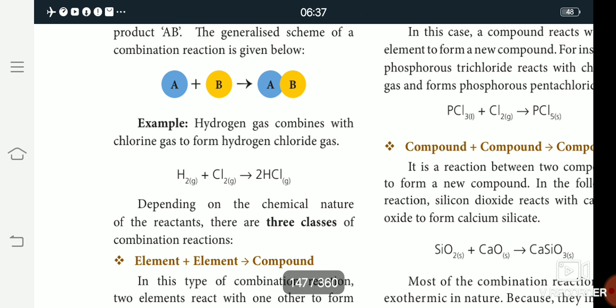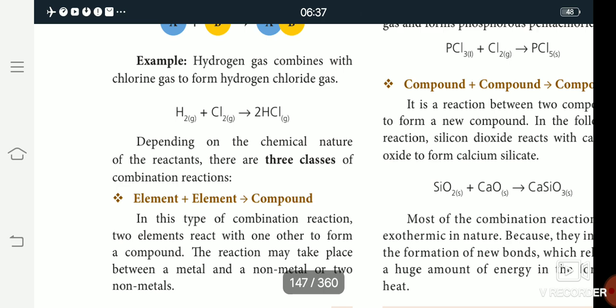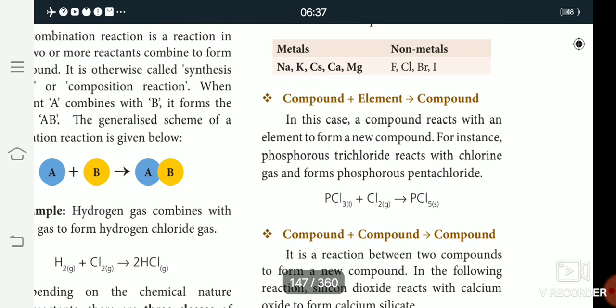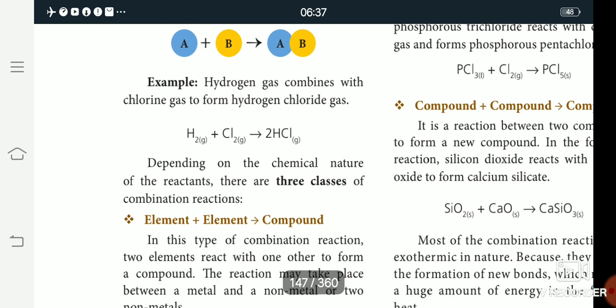So one is element plus element gives compound. Then another one is compound plus element gives compound. Then the third one is compound plus compound gives compound. So first, all of you study what is element and what is compound.